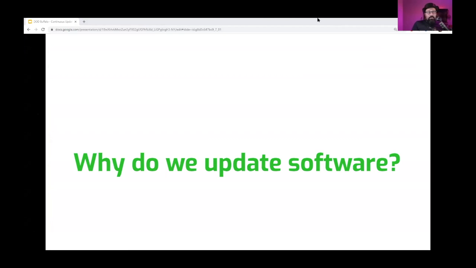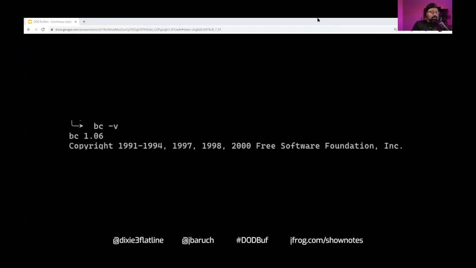Obviously, there is some software that doesn't require any updates. You probably heard about BC or used it maybe. It's a command line calculator. And what I'm surprised about is that it got updated like every year between 1997 and 2000. It wasn't updated since then for 20 years. Well, for a good reason, right? The command line didn't change much. The rules of math didn't change much. Why bother? But this is obviously an exception.